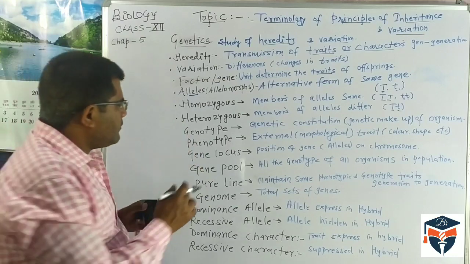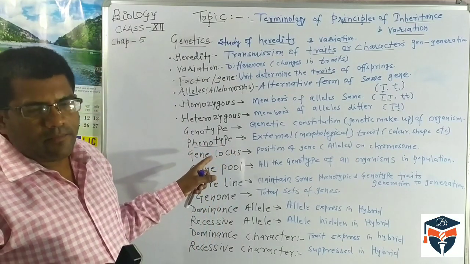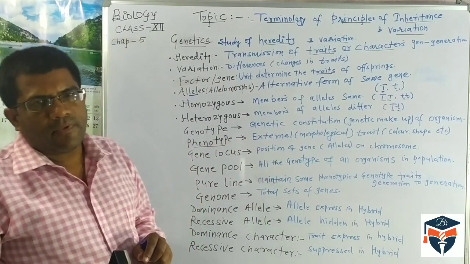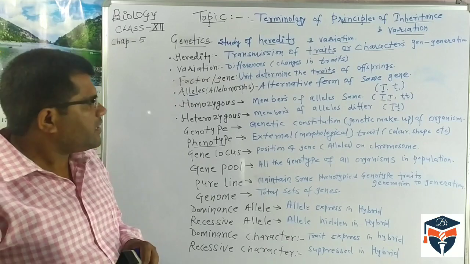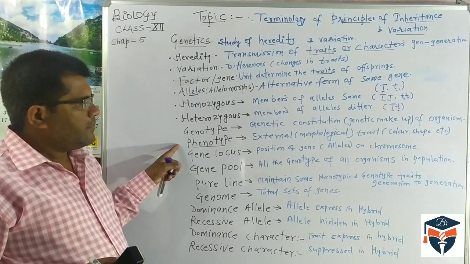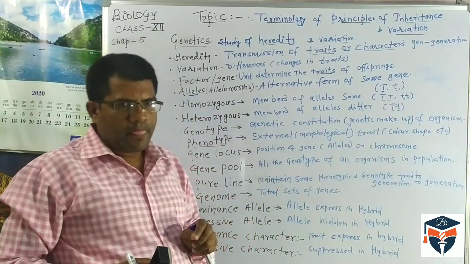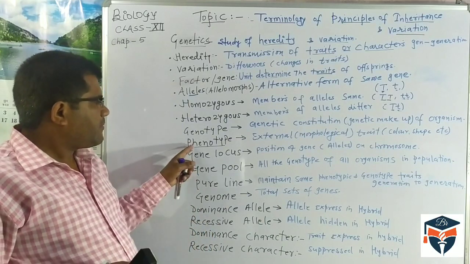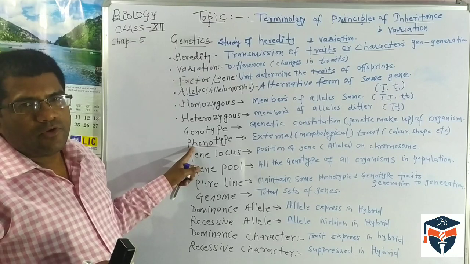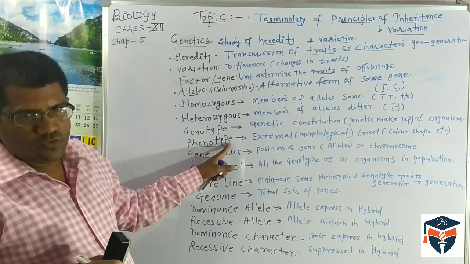Another important pair of terms after homozygous and heterozygous are genotype and phenotype. First, if you see any plant or animal, the external characteristic, the morphological or physical characteristic of the organism, is called the phenotype. Suppose I say color, shape; these are phenotypic. If anybody has long hair, that is also a phenotypic characteristic. Anyone with short hair, that is also phenotype.